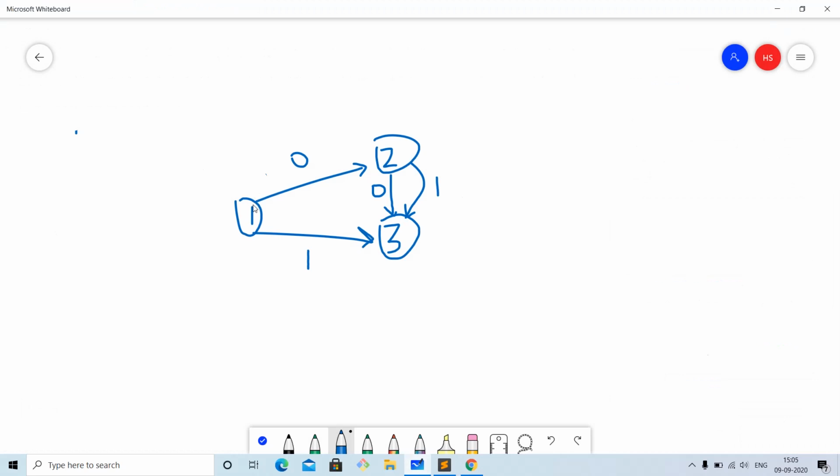Here, cities 1 and 2 are connected by a road of type 0, and cities 2 and 3 are connected by roads of type 0 and 1. I have told you there can be multiple roads between the same pair of cities, and also there is a road from 1 to 3 of type 1.